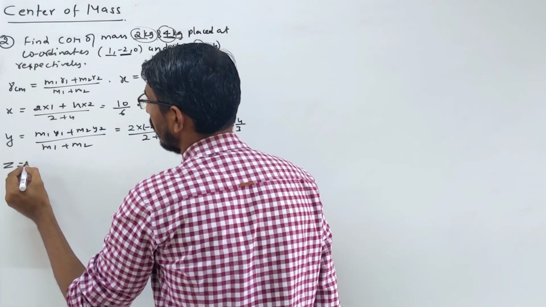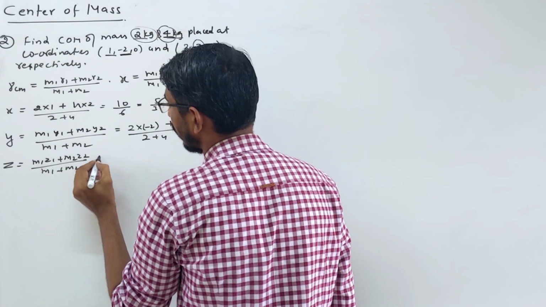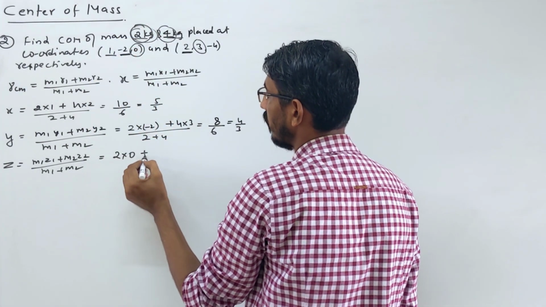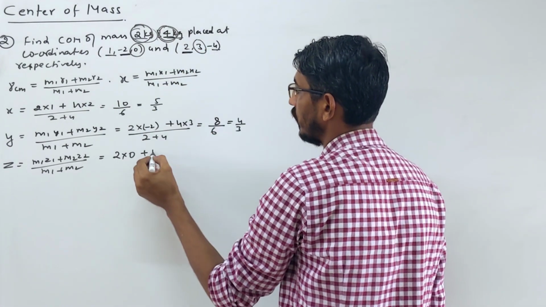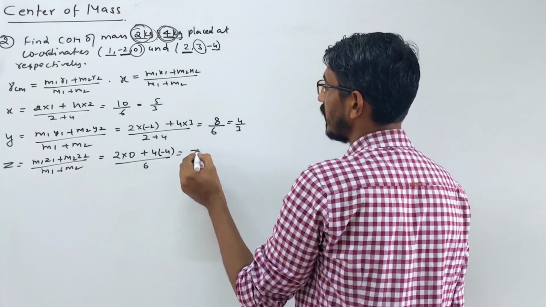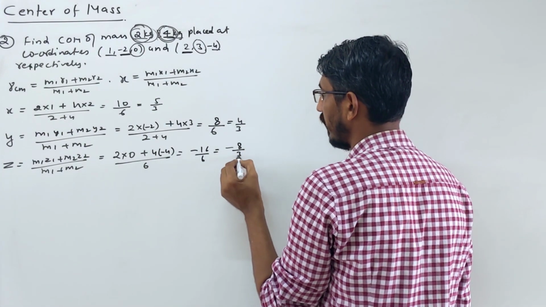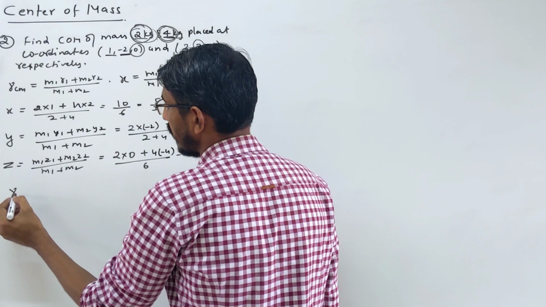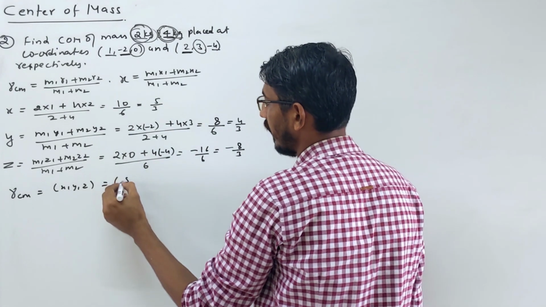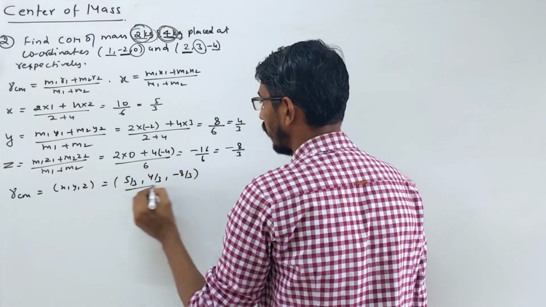Let's find the z coordinate. Same procedure: (M1 z1 plus M2 z2) by (M1 plus M2). 2 kg into z coordinate 0, so 2 into 0, plus M2 into its coordinate, so 4 into minus 4, by 6 again. So this is 0 plus minus 16 by 6. You can cancel with 2, so minus 8 by 3. So what is the answer? R_CM equals your x, y and z: x is 5 by 3, y is 4 by 3 and z is minus 8 by 3. So this is the position of the center of mass.